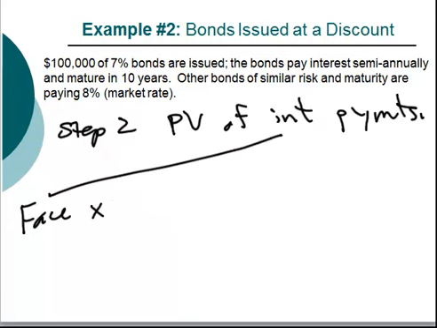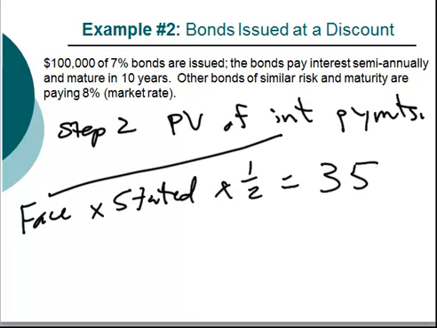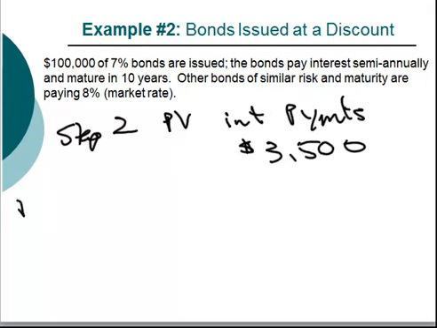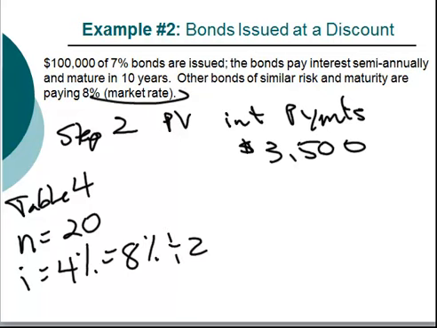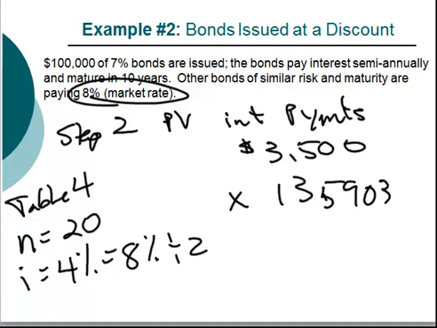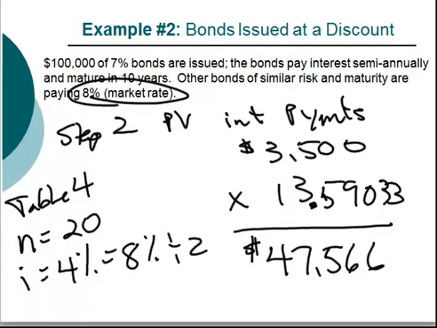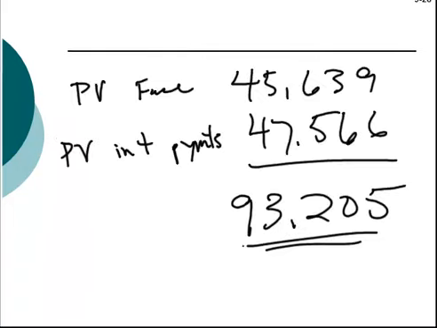Step 2 is the present value of the interest payments. Recall, it is face times stated rate times 1/2, $3,500, because we have $100,000 face and our stated rate is 7%. To price the interest payments, we need to go to Table 4. Our N is 20, our I is 4%, which recall is our market rate of interest divided by 2. The factor in the table is 13.59033. Gives us a value of $47,566. The total value of the bond, when the market rate of interest is 8% and the stated rate only 7%, we see that the bond will issue at a discount.